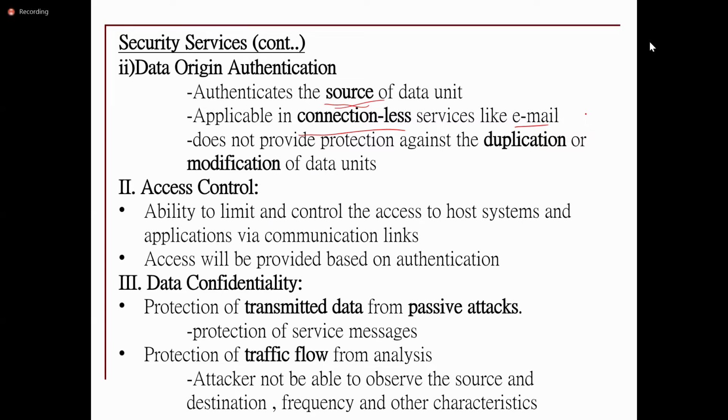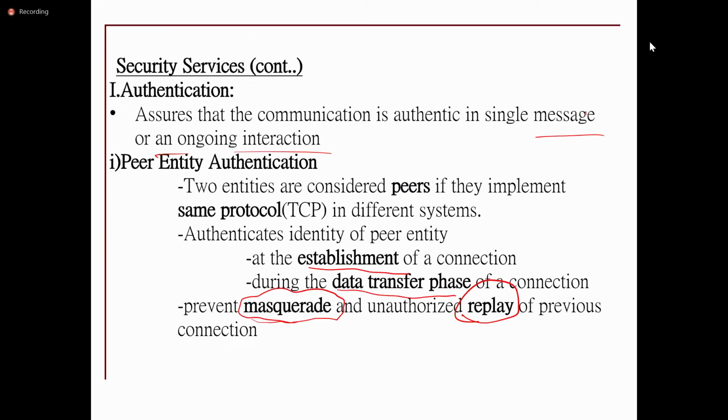It doesn't guarantee that every service will prevent all the attacks or detect all the attacks. Instead, one service will prevent some attacks. So if you consider peer entity authentication, it can prevent masquerade and replay of messages.